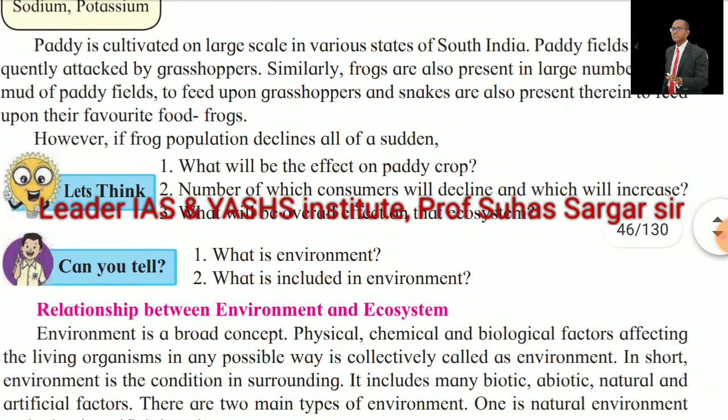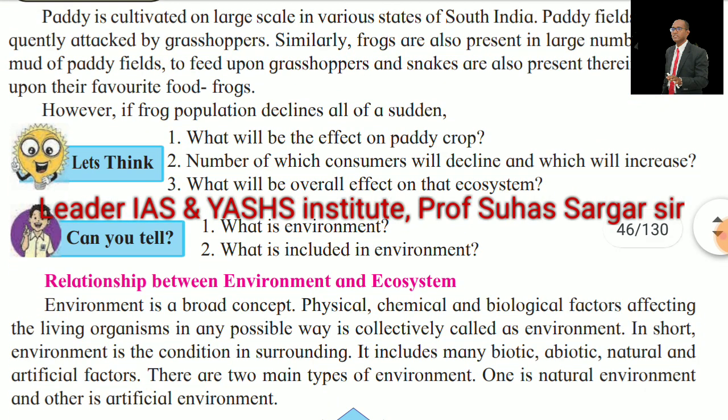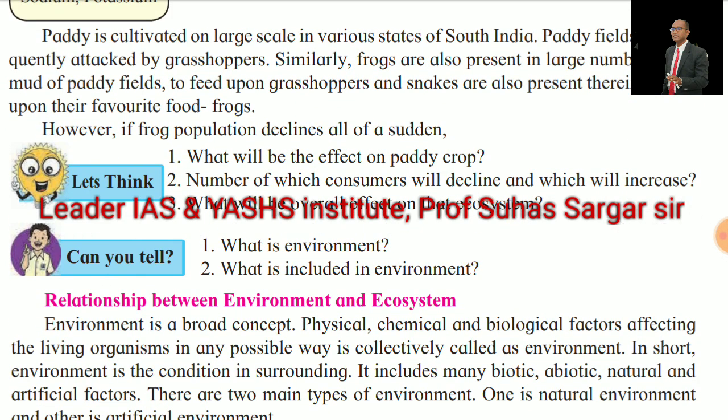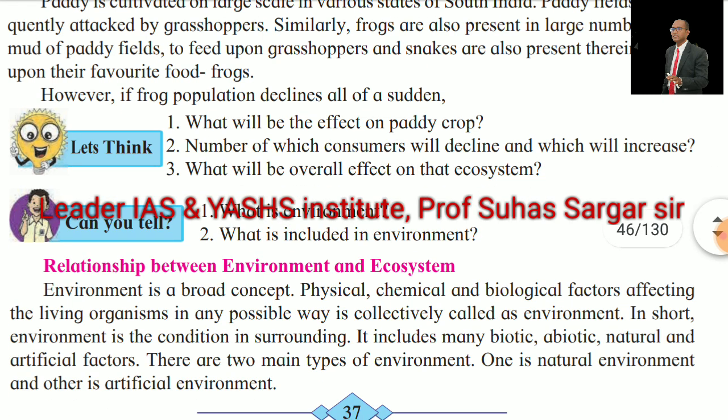Paddy is cultivated on a large scale in various states of South Asia. Paddy fields are frequently attacked by grasshoppers. Similarly, frogs are also present in large numbers in the mud of paddy fields to feed upon grasshoppers, and snakes are also present there to feed upon their favorable food, frogs. However, if the frog population declines all of a sudden, what will be the effect on the paddy crop?